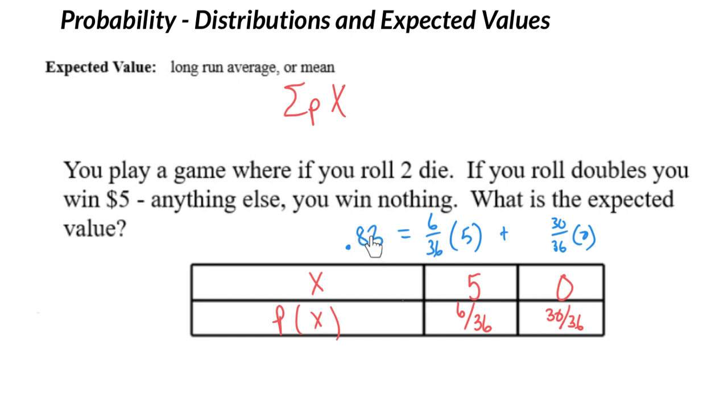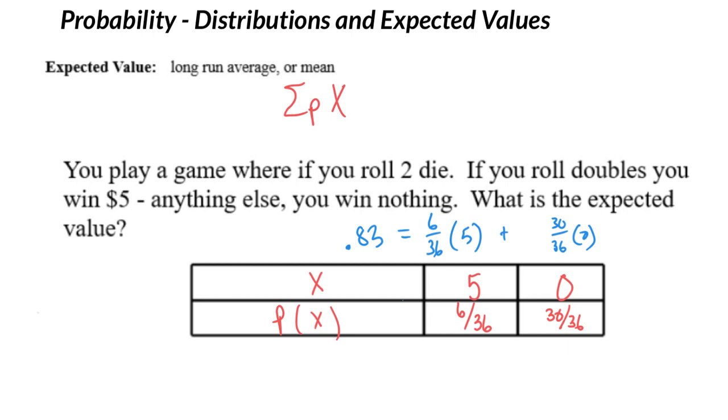Now, another way to think about this is that every time you play, this is what you expect to win, 83 cents on each play. Another way to think about it, this long-run average way, is to say, if I played the game over and over again and I kept a tally of how much money I'd won and how many times I'd played, at the end of the day, I should be able to take the total amount of money I won, divide it by the total number of times I played, and it's going to be very close to 83 cents. Okay, so that's that long-run average.